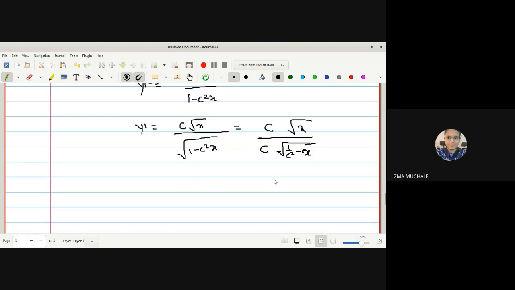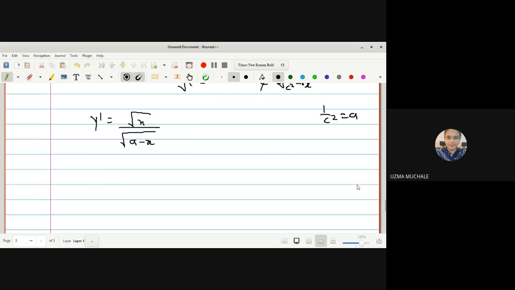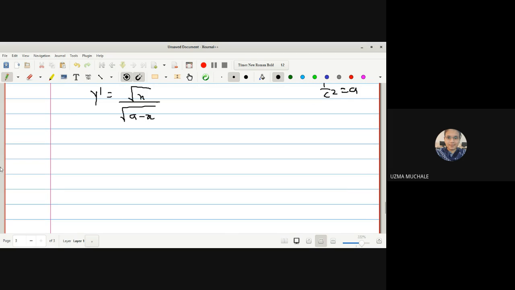So these two c get cancelled, both are constants of integration. So we get y dash equal to under root x divided by under root of a minus x, taking a as another constant, because c is a constant, so 1 upon c square will also be a constant. Hence we get the value of y dash.